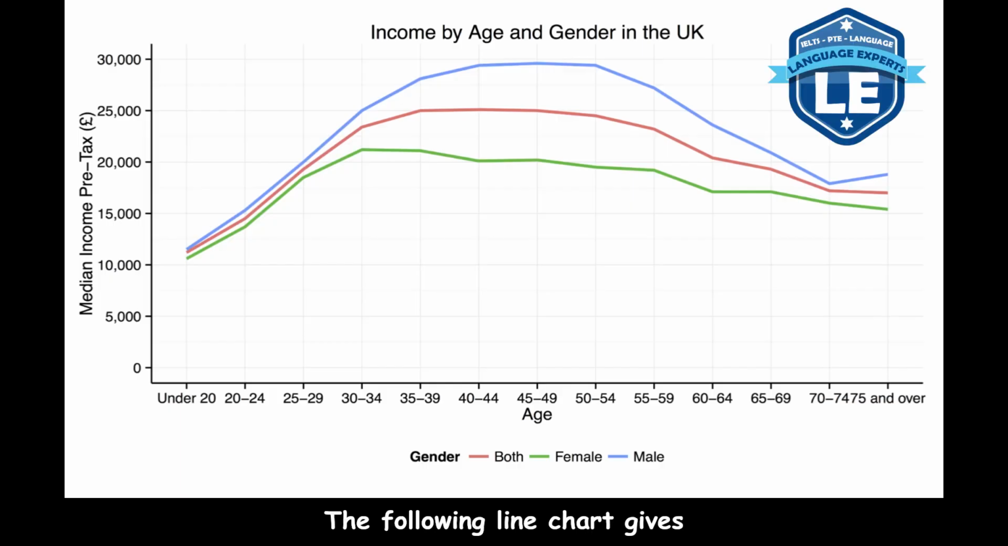The following line chart gives information of median pre-tax income by age and gender in the UK. According to the graph, in 3 lines, the blue one is for male, the red one is for both, and the green one is for female.